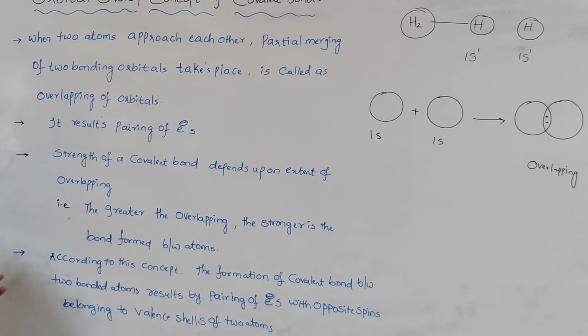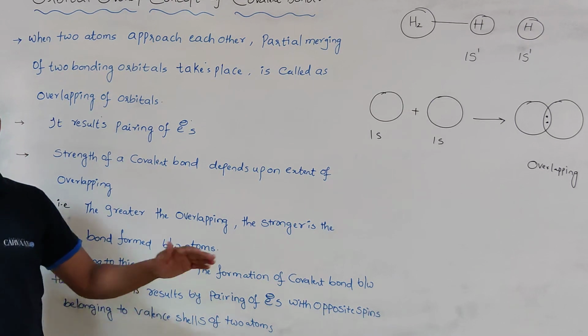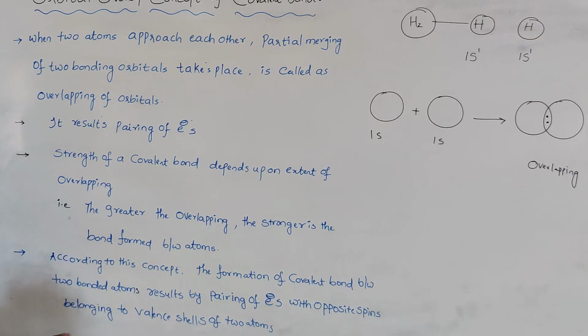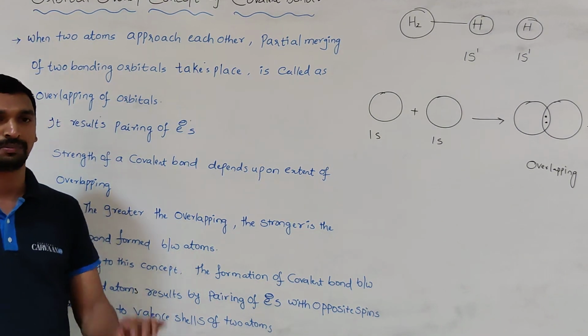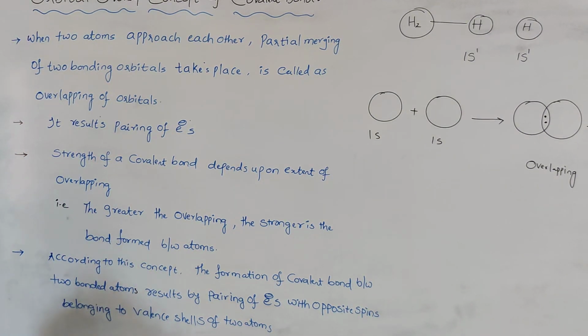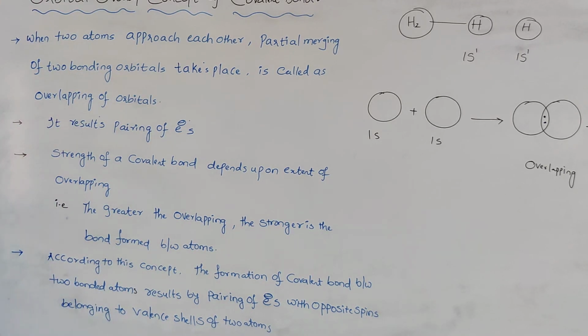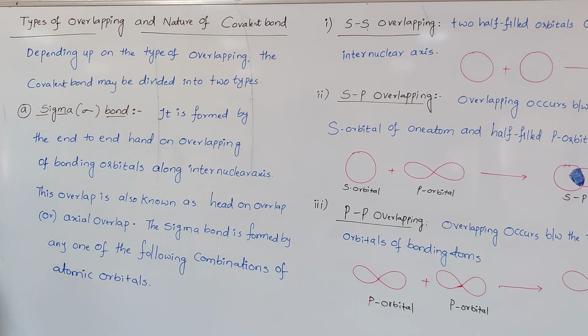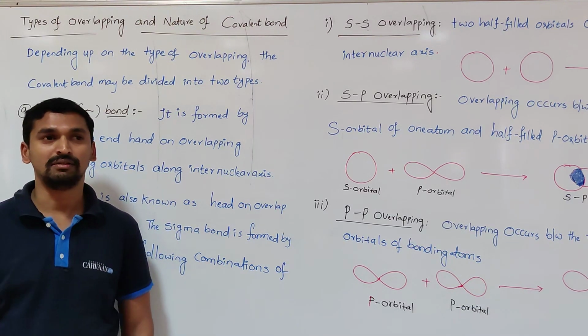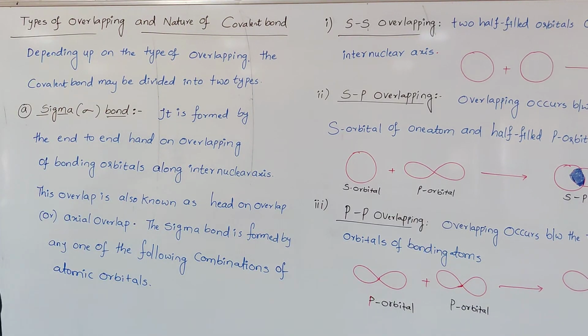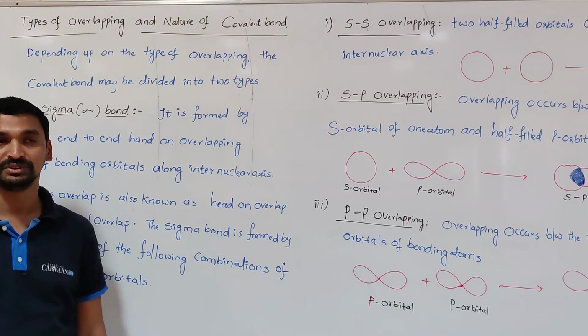So according to this concept, we finally conclude that the formation of a covalent bond between two bonded atoms always results from the pairing of electrons with opposite spin, belonging to the valence shell of the two bonded atoms which participate in the bond formation. So the concept of overlapping is always helpful in understanding how the bond is formed between the two atoms.